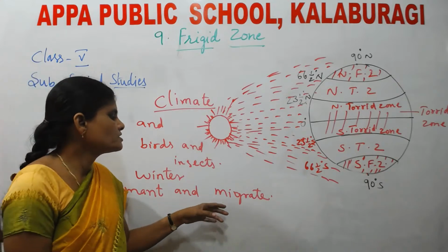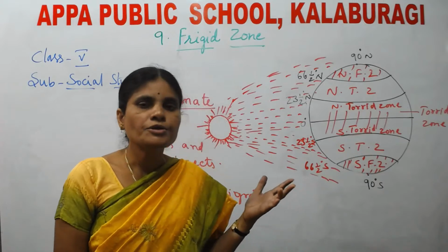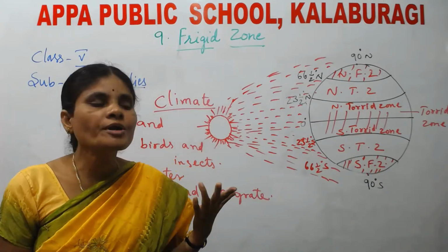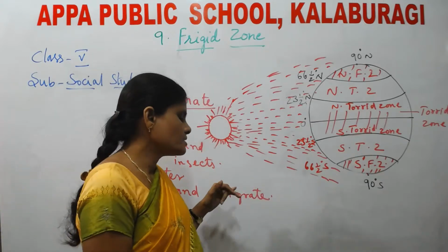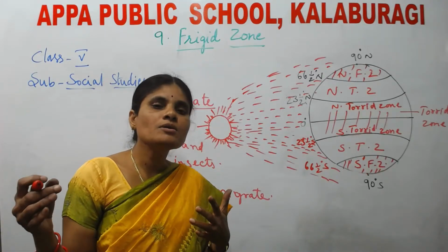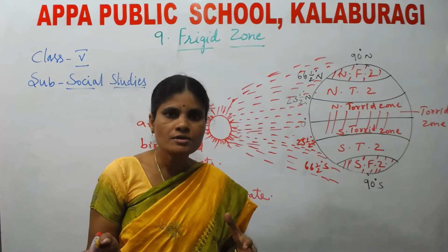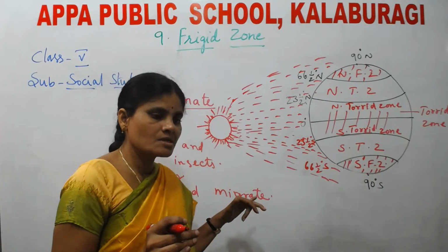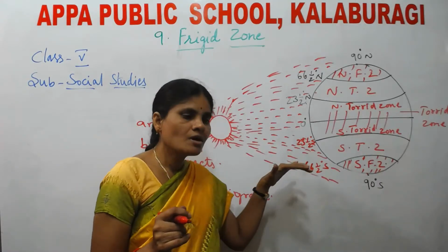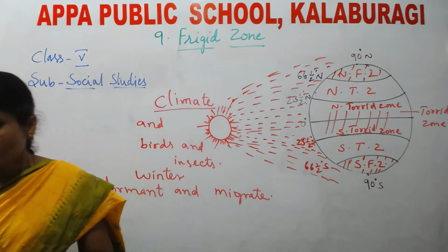Next, migration. Migrate means going from one place to another place. Due to extreme cold, some animals and some birds move to warmer places, in order to keep their body warm and in order to get food. Understood, children?